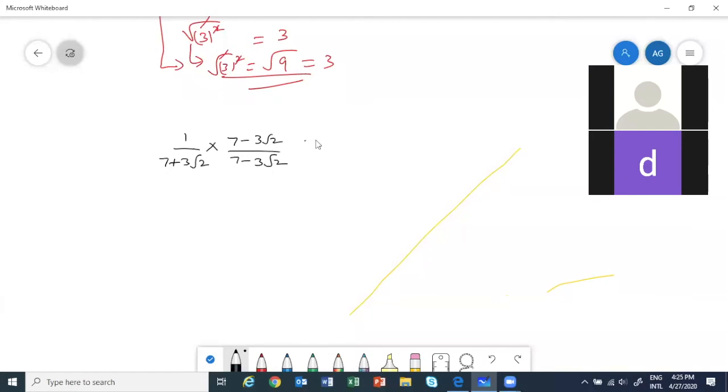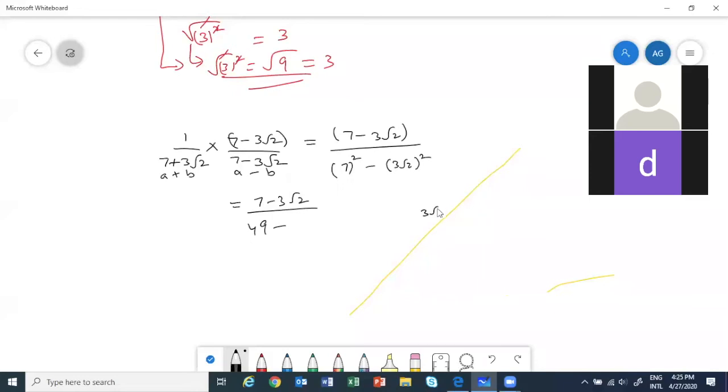Okay. So now what will happen? 1 into 7 minus 3 root 2 will remain in the numerator, 7 minus 3 root 2. And the denominator will give me a plus b into a minus b form. That is what we want, that is why we are doing it. So we get 7 whole square minus 3 root 2 whole square. Correct? So now I'll tell you how to calculate. 7 square is 49.